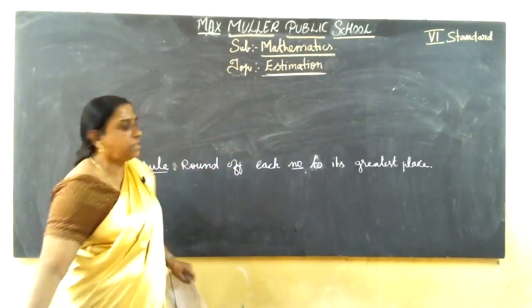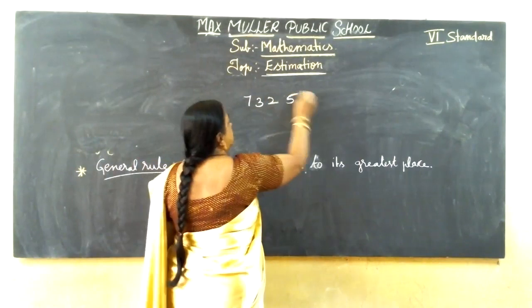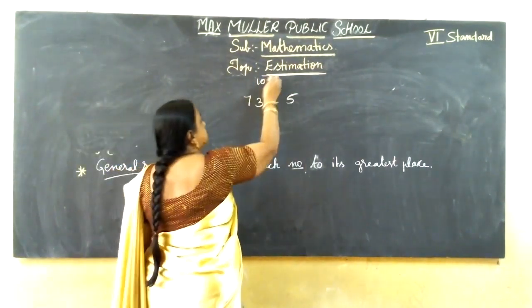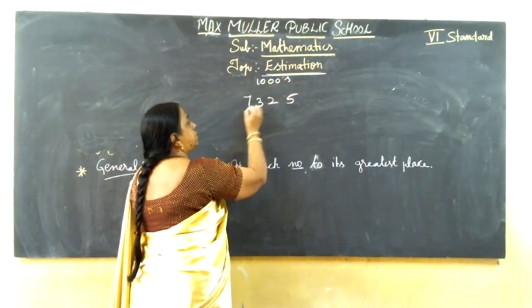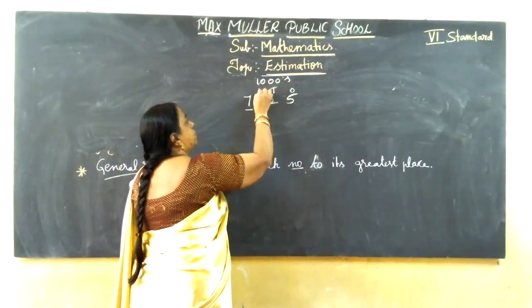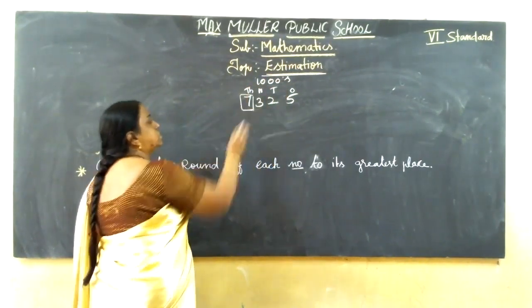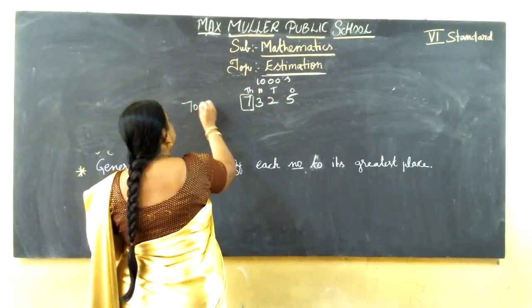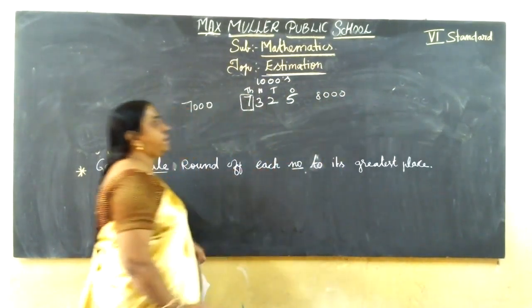So for example, thousands place, 7,325. So this is the question. You should round off nearest to thousands place. So how to do? First you go to thousands place. Ones, tens, hundreds, thousands. So first you see which two thousands this comes between. So 7,000 or 8,000.